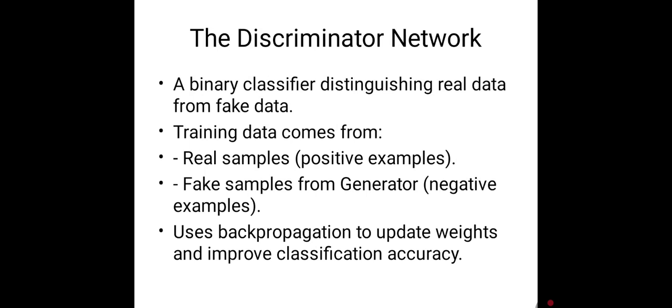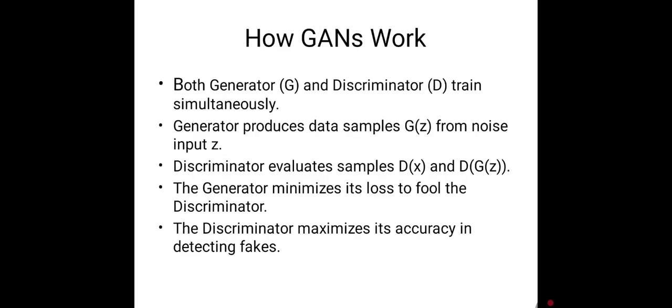And the discriminator network. The discriminator is a binary classifier. It receives two types of data: real data from the data set and fake data produced by the generator. Its job is to classify them correctly as real or fake. The discriminator is trained using backpropagation to minimize the classification error. As training progresses, it becomes increasingly better at identifying fake samples.